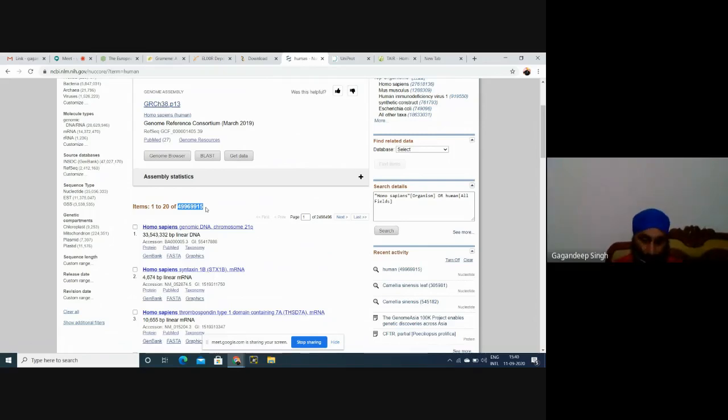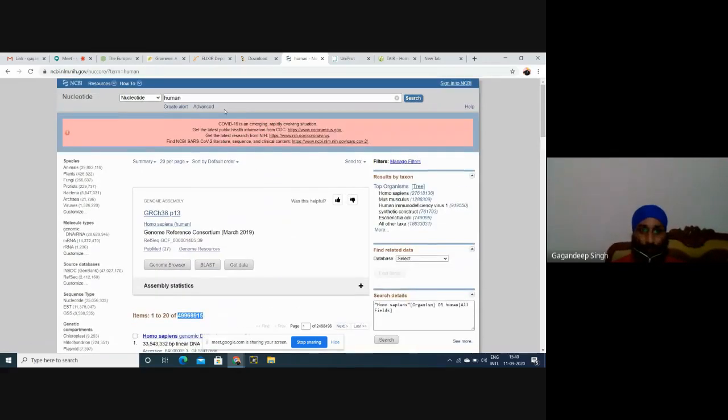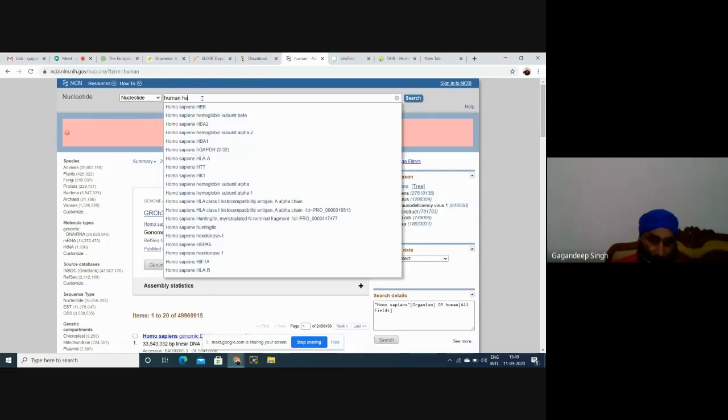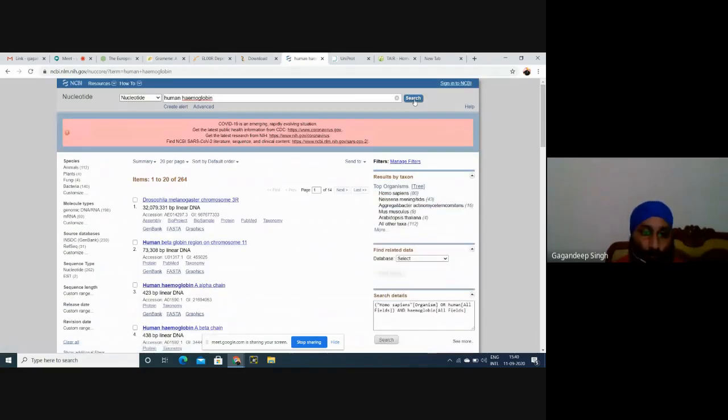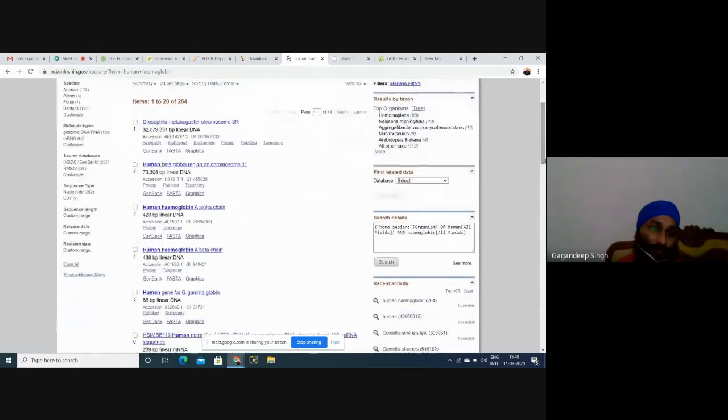And if we go for human hemoglobin, for example, then see the reduction of sequences.